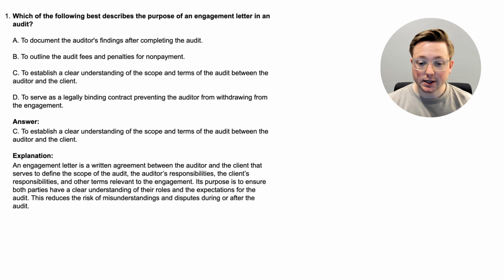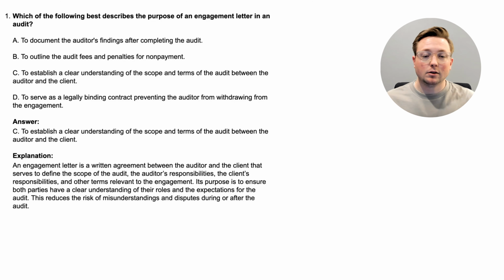An engagement letter is a written agreement between the auditor and the client that serves to define the scope of the audit, the auditor's responsibilities, the client's responsibilities, and other terms relevant to the engagement. Its purpose is to ensure both parties have a clear understanding of their roles and the expectations for the audit. This reduces the risk of misunderstandings and disputes during or after the audit.